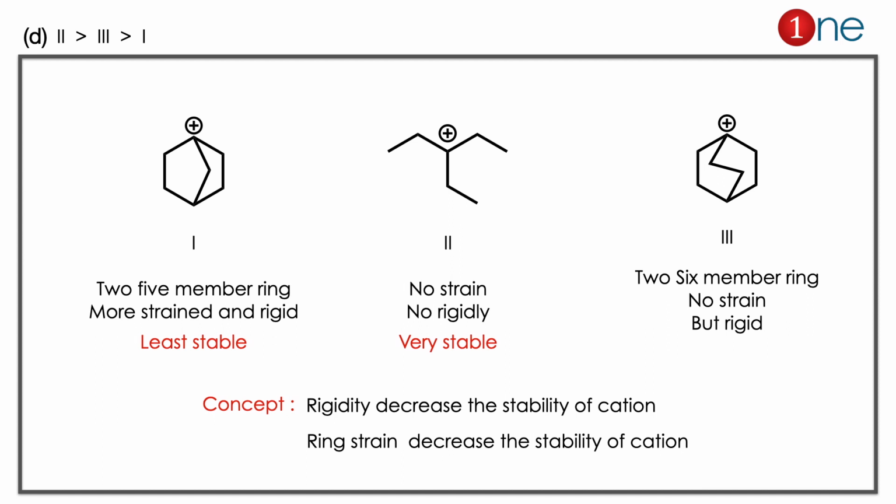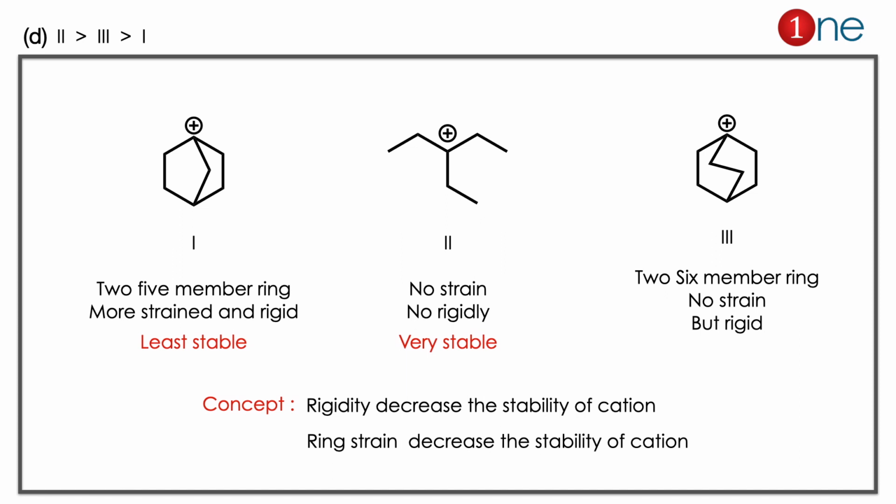Here you have 2 factors that influence the stability of a cation: one is ring rigidity and the other is ring strain. Let us analyze the extremes. The most stable one is the second one because it's a tertiary cation without any strain or rigidity. Now let us look at 1 and 3. 1 is least stable because it is attached with 2 5-member rings. It is more strained and rigid, and therefore least stable.